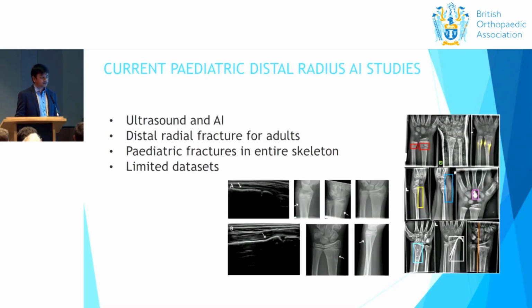If you look at the current trends in pediatric distal radial AI studies, we found ultrasound images combined with AI to predict and diagnose a condition, and distal radial fracture AI tools that can predict whether there is a fracture or not for adults, and pediatric fractures in the entire skeleton. The limitation is that we have a very limited data set for developing an algorithm to predict.